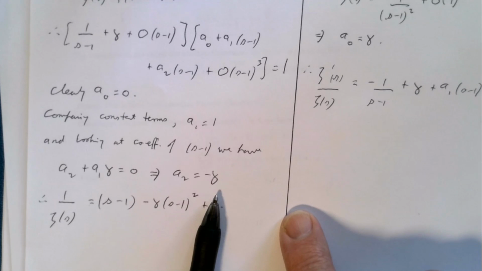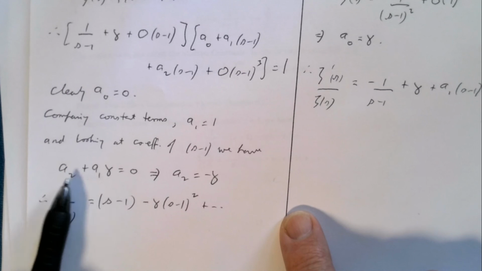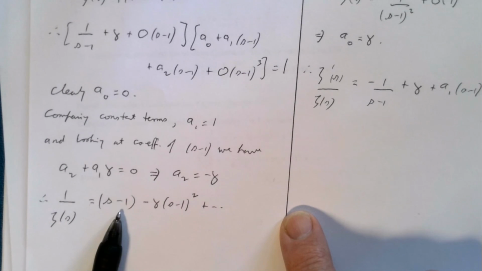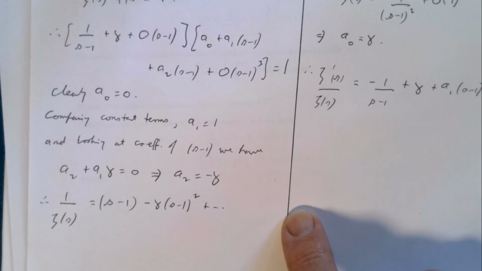So plugging that in, I get 1 over zeta of s is 0 plus 1 times s minus 1 minus gamma times s minus 1 squared, and so on. So there's the Taylor series for 1 over zeta.